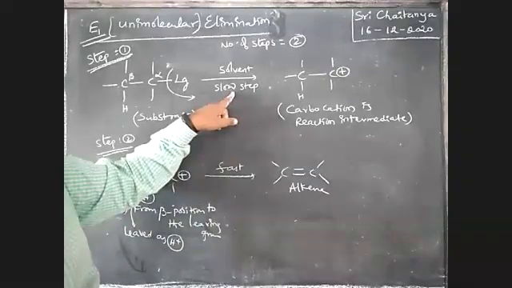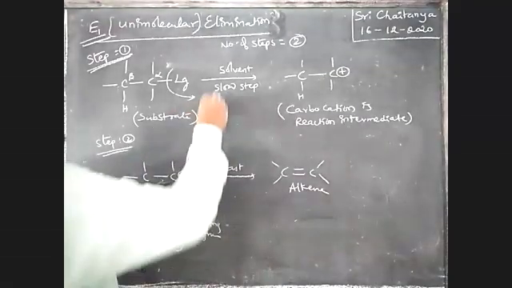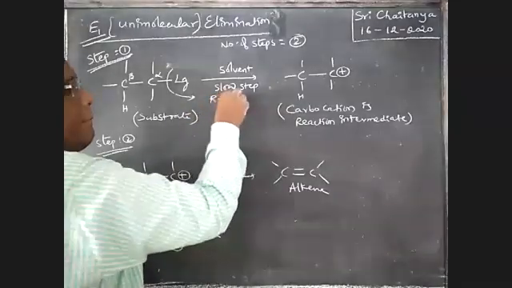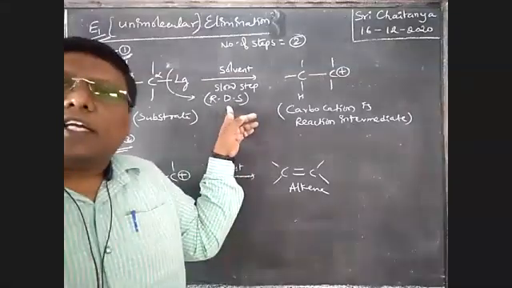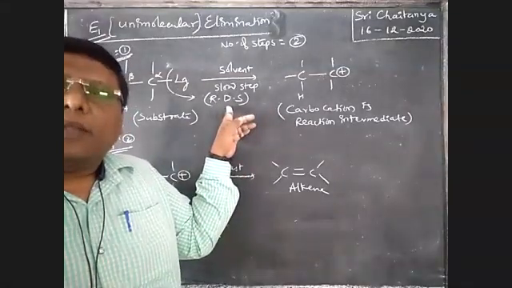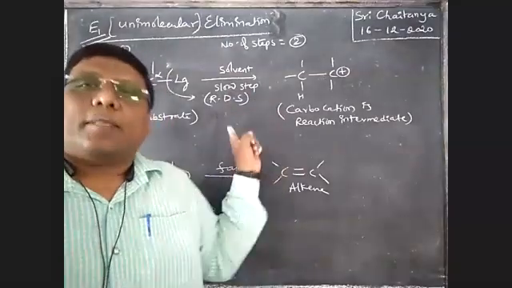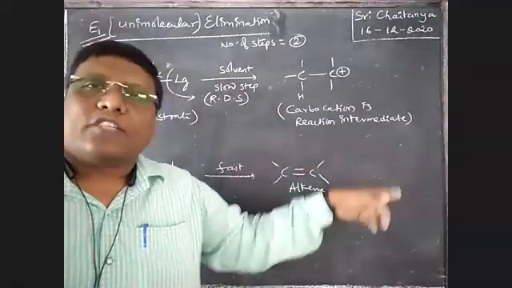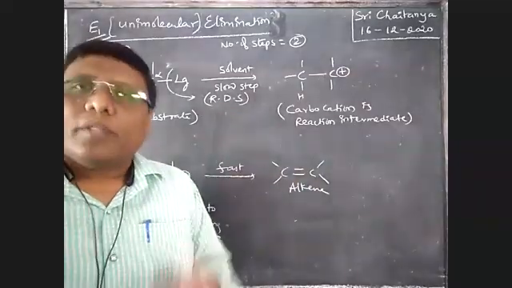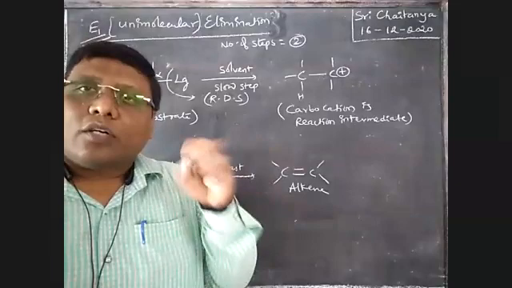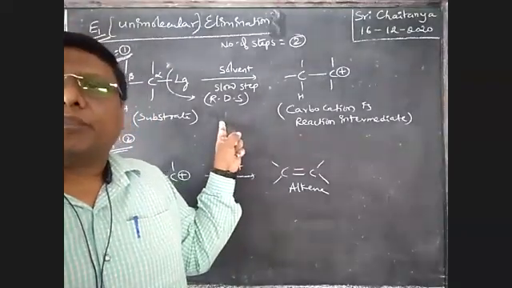The slowest step of the reaction mechanism is called the rate determining step. Okay, so the total reaction is controlled at this step. If this reaction is fast, the total reaction is fast. If this reaction is slow, the total reaction is slow. That means the total control of the reaction is mainly on this rate determining step.